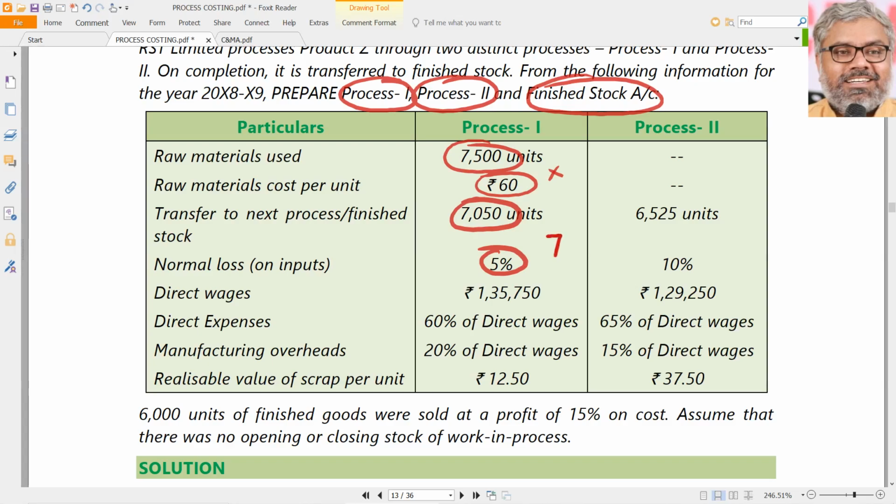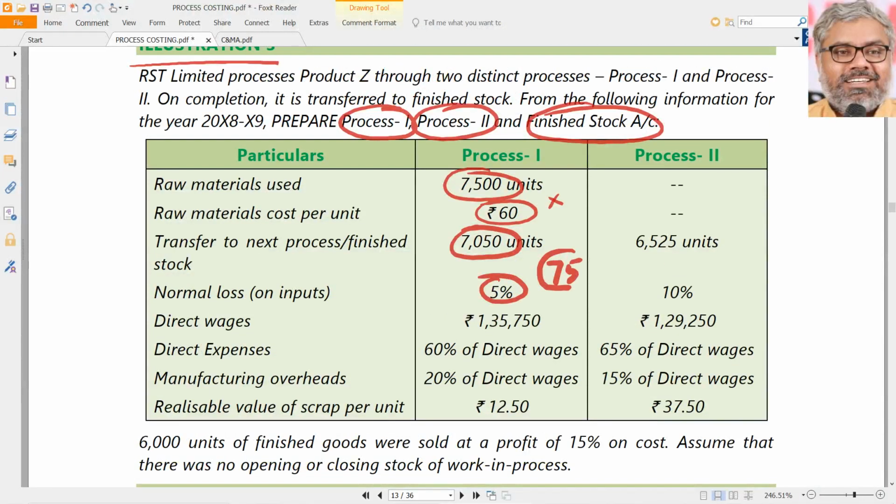So here itself we can find out there is an abnormal loss, that is in process 1. And here also we can identify something. 7,050 units are transferred to the next process, which has a normal loss of 10% on its inputs.